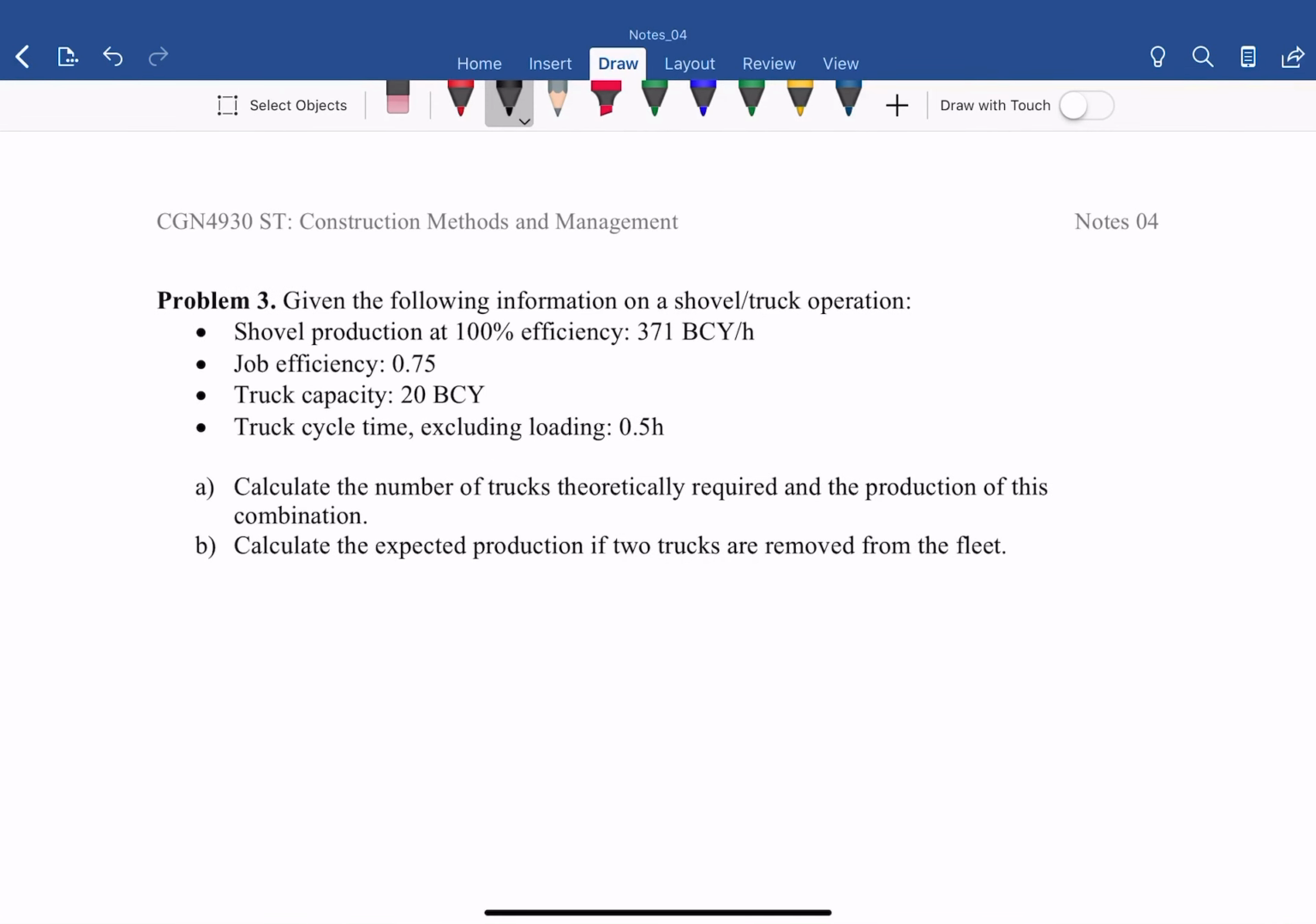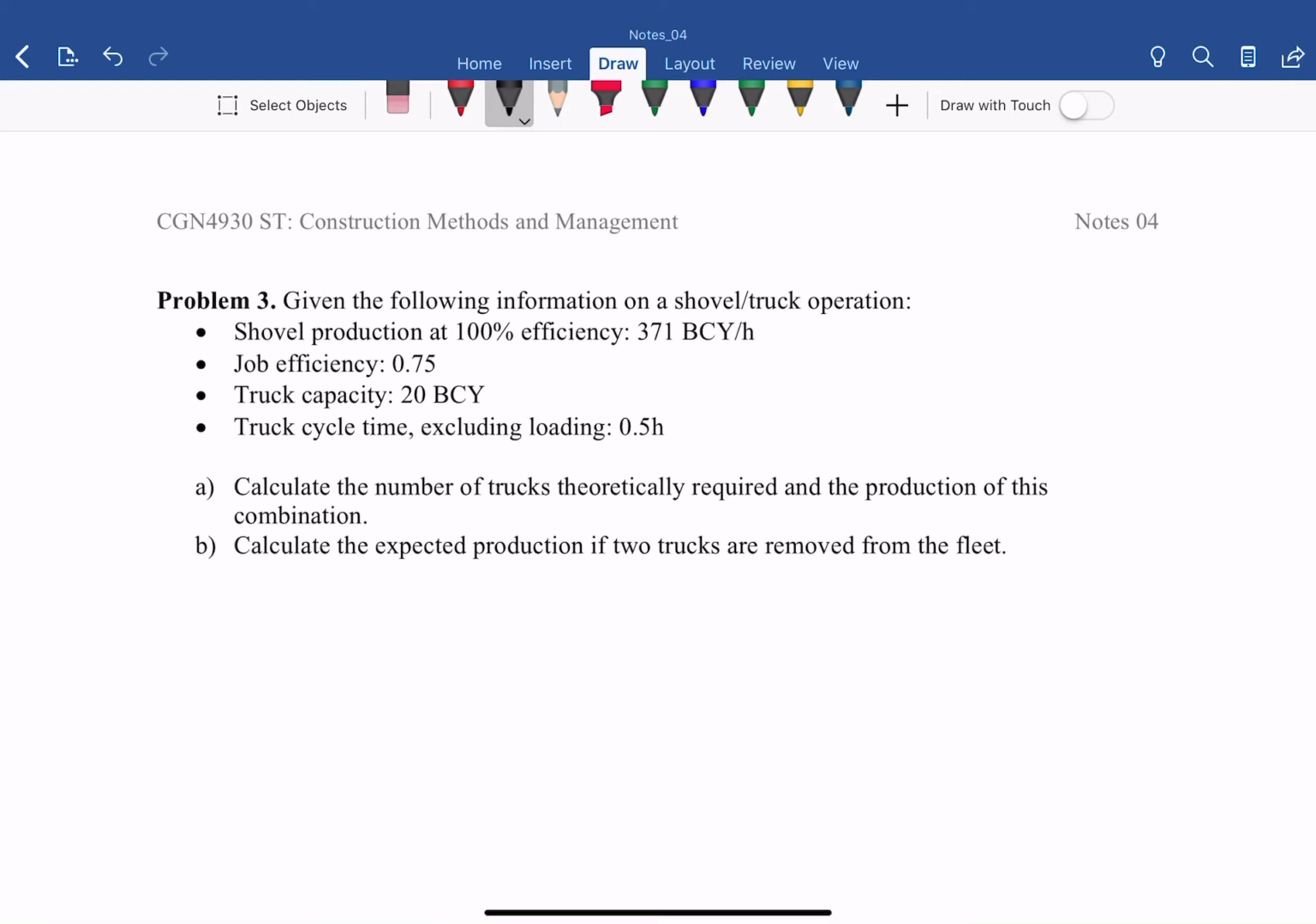Given the following information on a shovel and truck operation. Basically the shovel will be used as the excavator to load the material on the truck. The shovel production at 100% efficiency, they give that as 371 BCY per hour. Job efficiency, 75%. Truck capacity, 20 BCY.